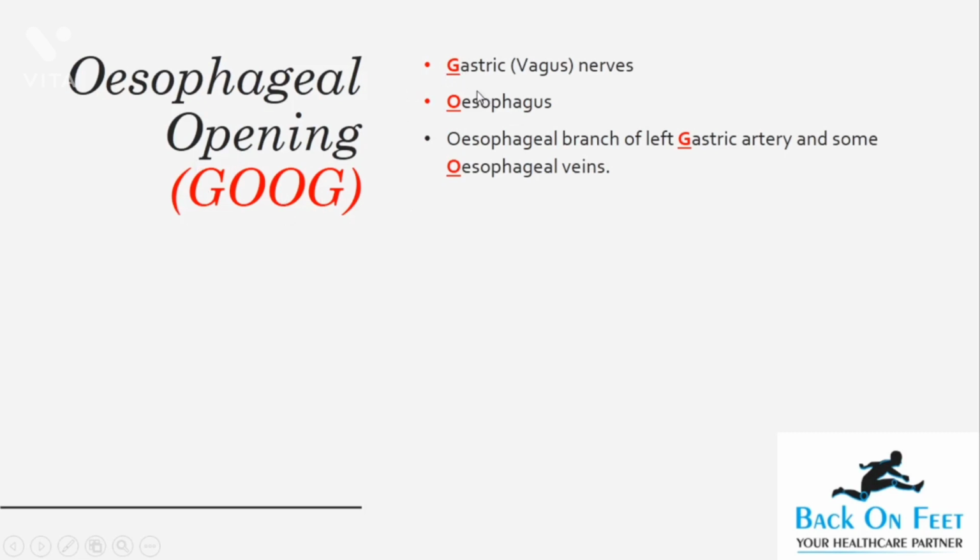O is for the esophagus, obviously. The second O is for the esophageal veins, because the esophagus is passing, some of the veins have to pass as well. And G is again for the esophageal branch of the left gastric artery.